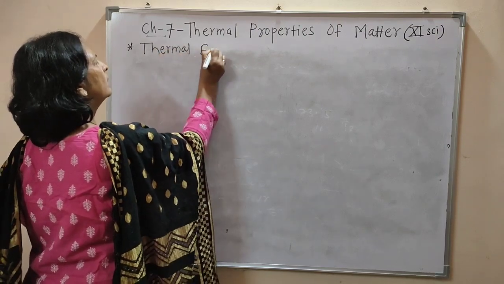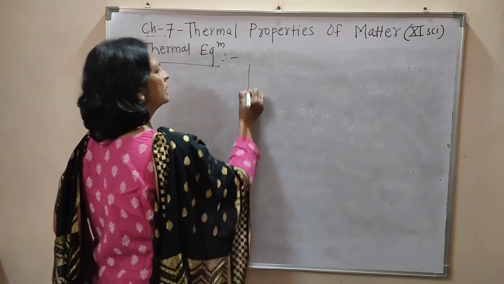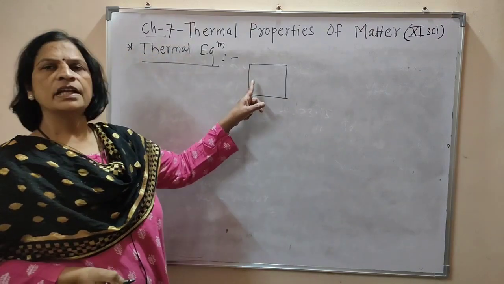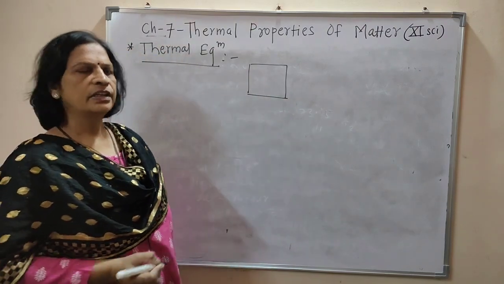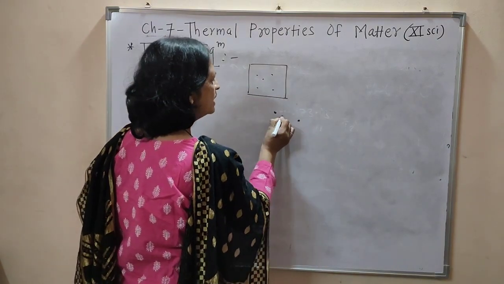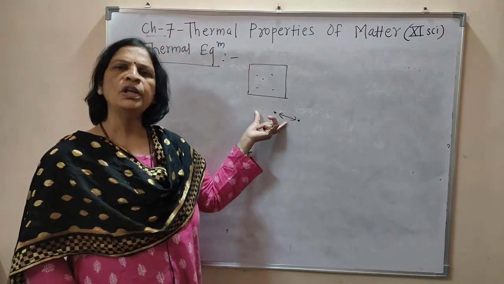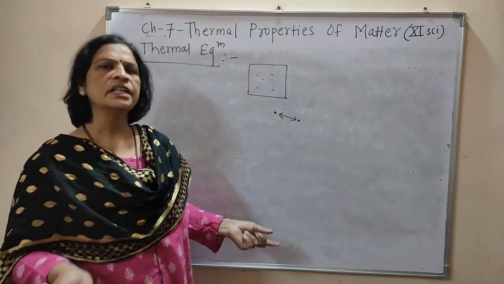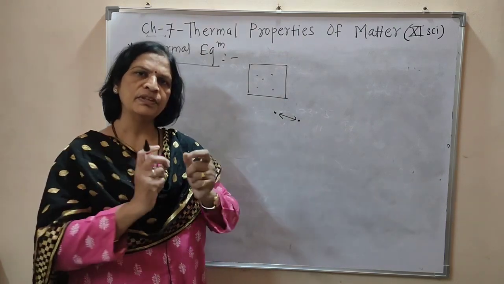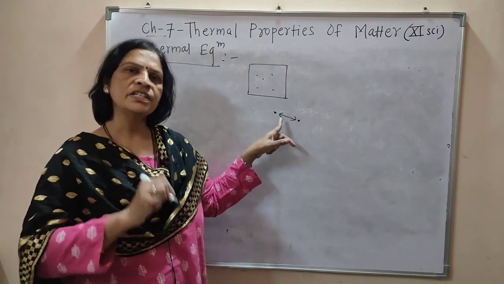Thermal equilibrium. Suppose this is a solid and we increase the temperature of this solid. At that time what happens? The intermolecular distance between the solid molecules gets increased, and then its dimension changes.